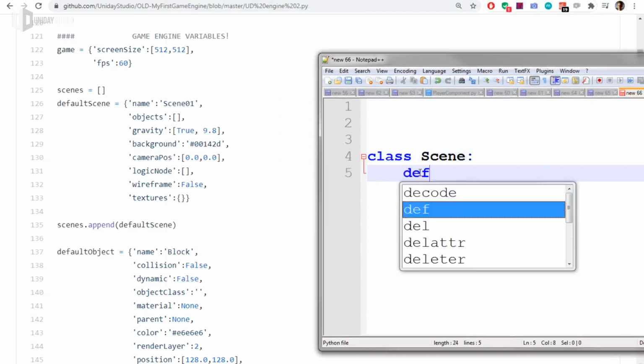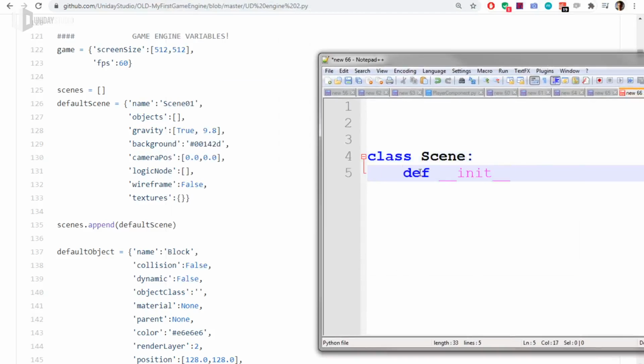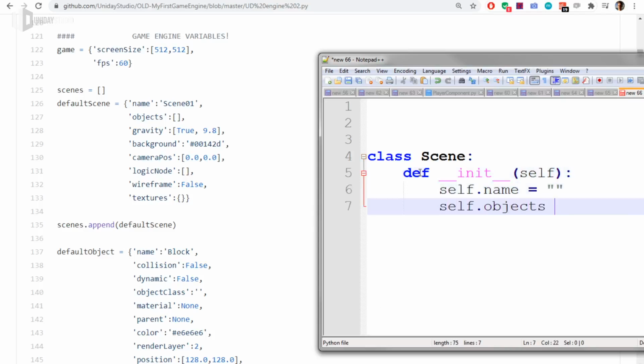But if that thing was a Python class, it would be much easier to add a name, self.objects, self.bg, background. I'm not gonna write stuff here, but you get the point.